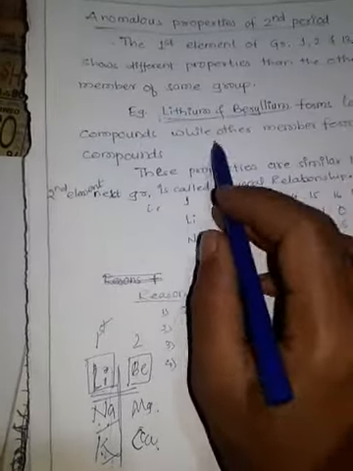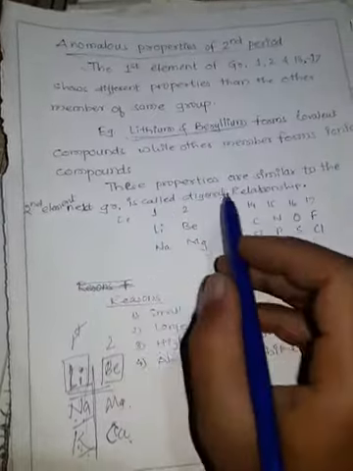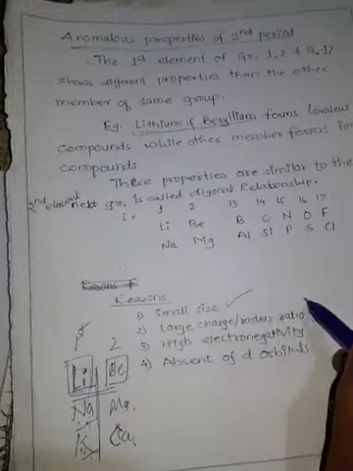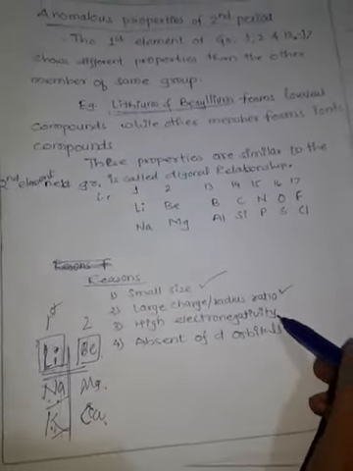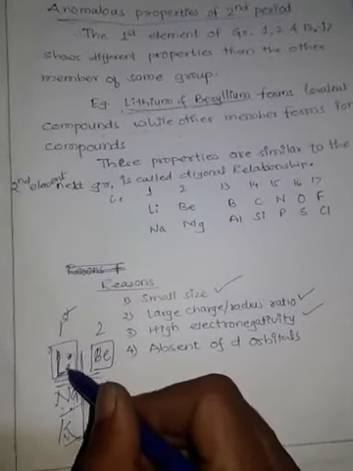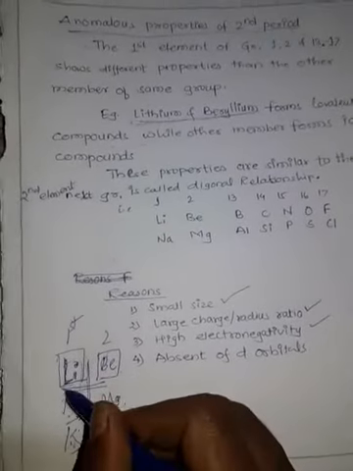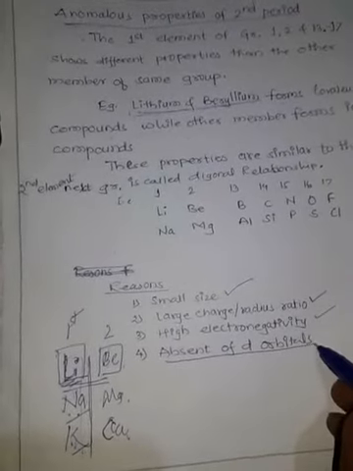Now why do these anomalous properties occur? Anomalous properties are because of small size, high charge to radius ratio, and high electronegativity. It is the first member, and electronegativity decreases from top to bottom, so the first member always has high electronegativity, and absence of d orbital.